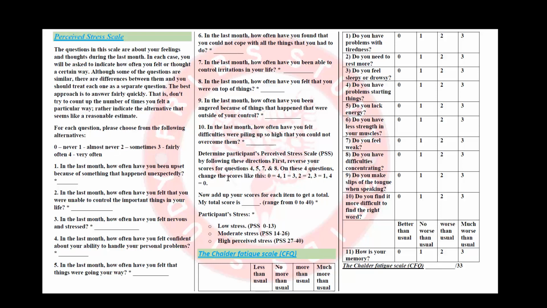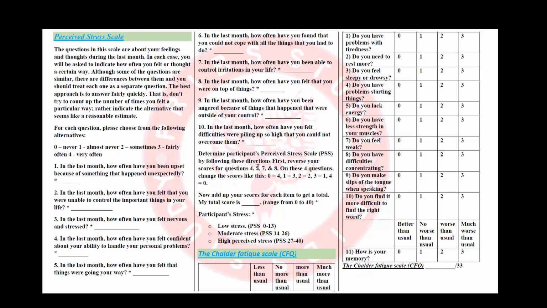Just like the previous measurement, we also have questions number 4, 5, 7, and 8. These are negative questions, so we need to reverse the scores. If the patient answered with never, you put number 4. If the patient has answered almost never, it's 1, you put number 3. And if they said it's sometimes, it remains number 2. Fairly often, you put number 1. And if they said very often, you put number 0.